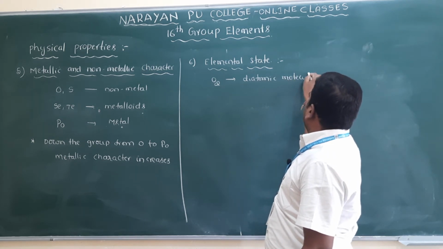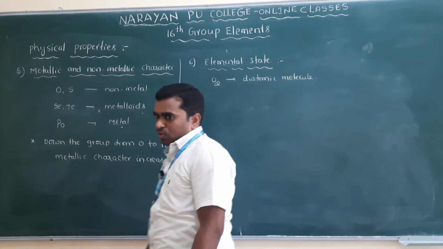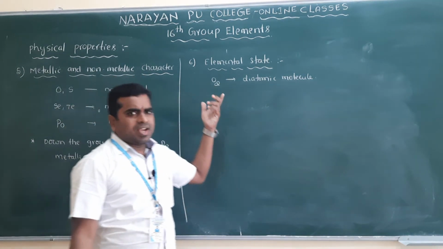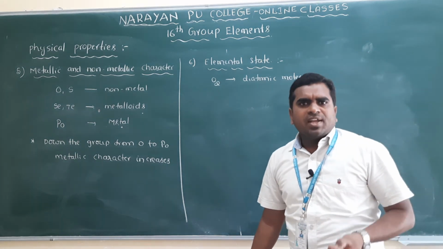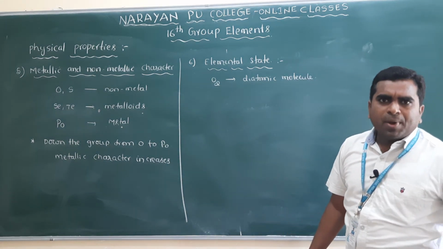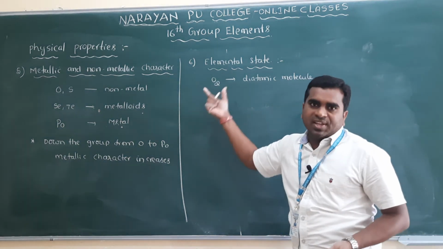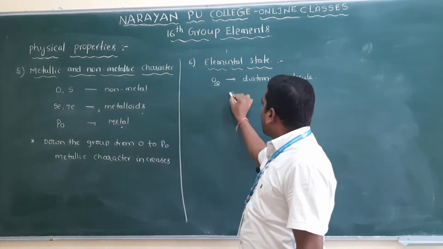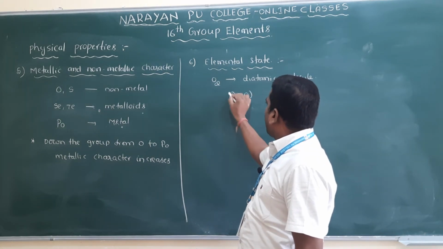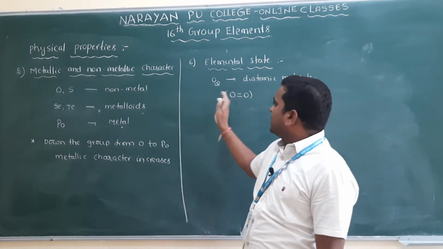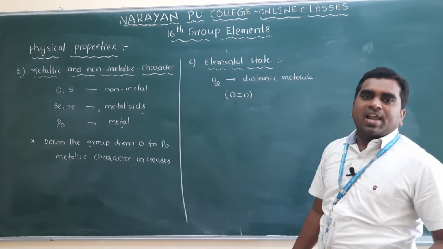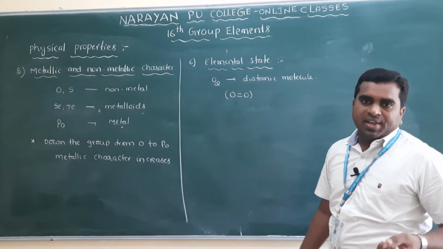Because oxygen is highly electronegative and small in size, it can form p-pi double bonds with itself. So the oxygen formula is O double bond O. It can make double bonds with itself because of its high electronegativity and small size.